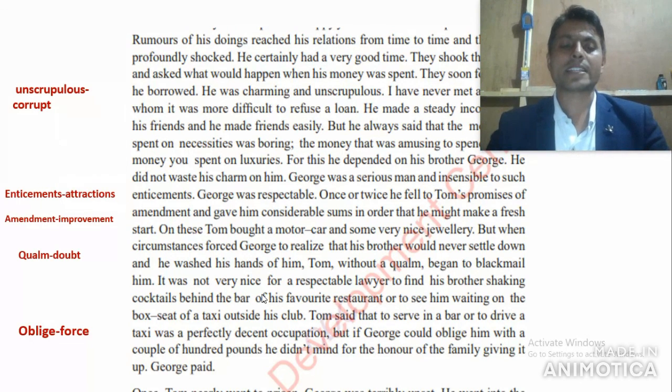And George paid, as given here. Many more times George paid money for saving the prestige of the Ramsey family, right?